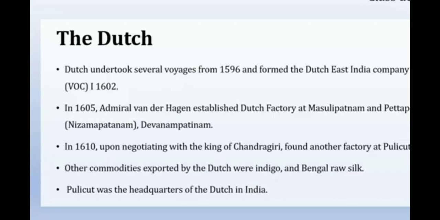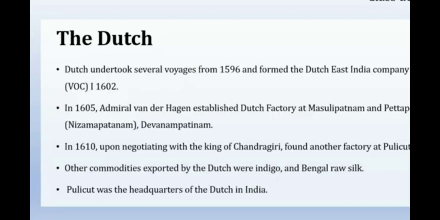Like the Portuguese, they also kept Pulicat as their headquarters. Which was the headquarters of the Portuguese? Cochin. In the same way, the Dutch kept Pulicat as their headquarters in India.